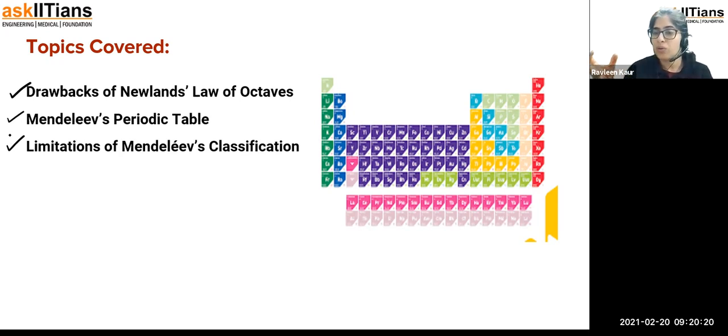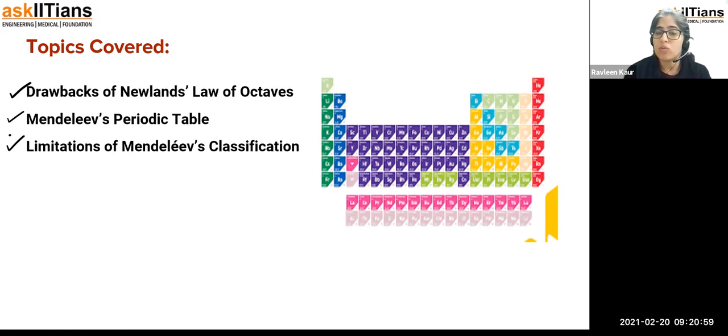In the case of Newlands' law of octaves, the elements were arranged on the basis of their increasing atomic mass, and it was found that every eighth element has properties similar to the first one. Now, why was this law of octaves not so valid? I've shown you that table in the last recording also. I request all the students to please go through that. In that recording I've given you the limitations of Newlands' law of octaves in the form of questions, so I request all of you to first go through that. It will be easy for you to understand.